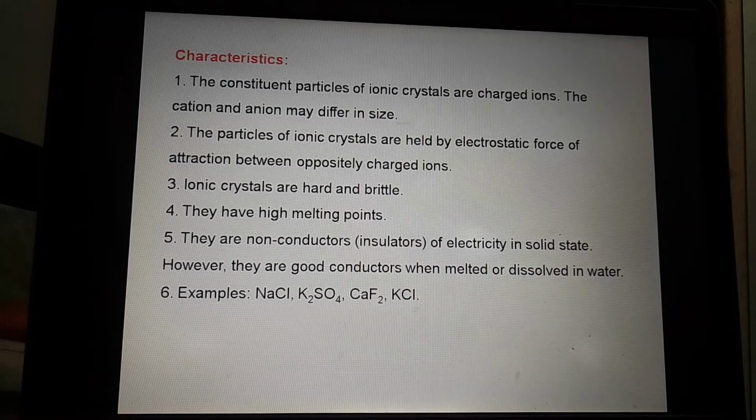Means these ionic crystals act as an insulator in solid state. But if we are using a fused state or the aqueous state of these ionic crystals, then these are good conductors of electricity. Examples of these ionic crystals are sodium chloride structure, potassium sulfate structure, CaF2, KCl, etc.